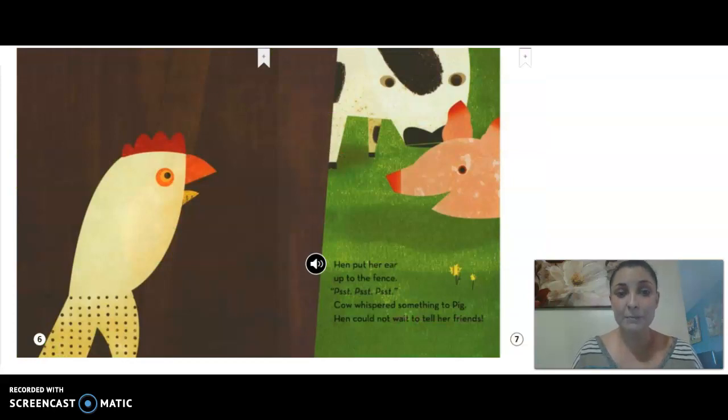Hen put her ear up to the fence. Psst, psst, psst. Cow whispered something to Pig. Hen could not wait to tell her friends.